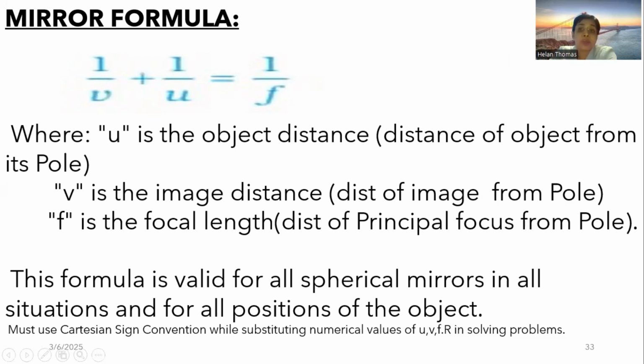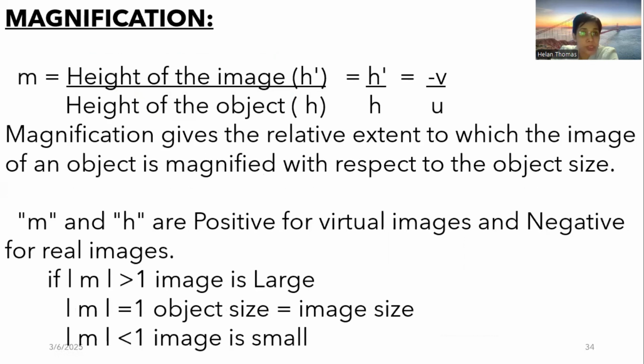The reciprocal of the focal length will be 1 by v plus 1 by u. This formula is valid for all spherical mirrors, in all situations and for all positions of the object. So whenever you see a spherical mirror and you want to find the focal length, this is the formula that you have to use.